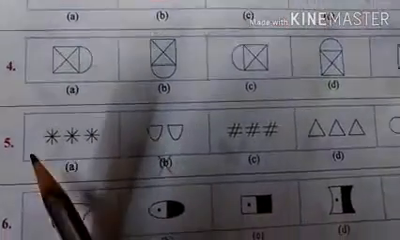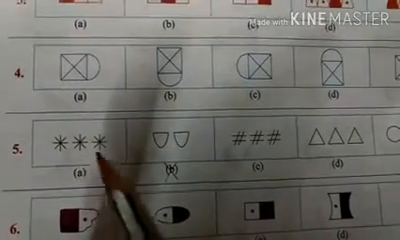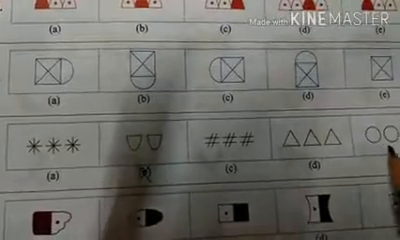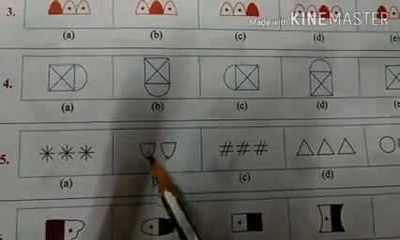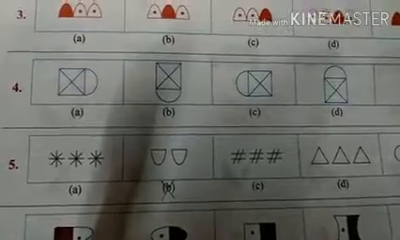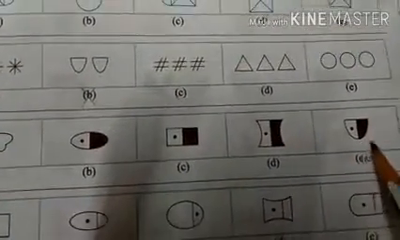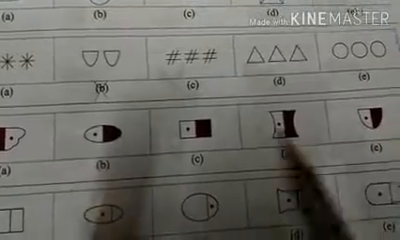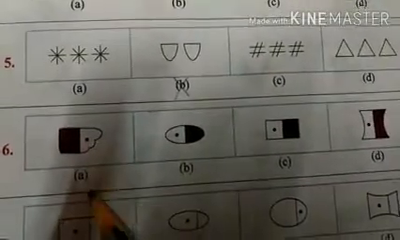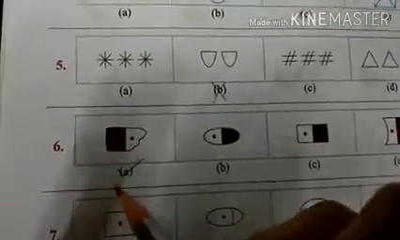Here you can see number 5. Each pattern or each symbol is repeated 3 times, but here you can see number B only 2 times. So cross number B. B is the odd one. Now number 6, you can see these all are quite similar to each other, B, C, D and E, but A is the odd one here. So cross A.